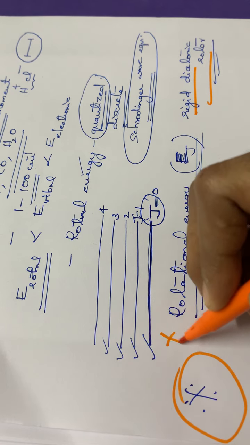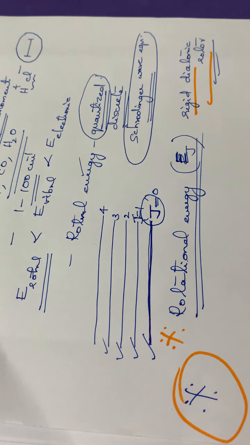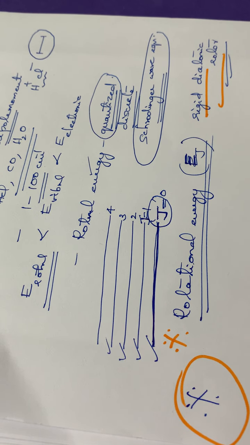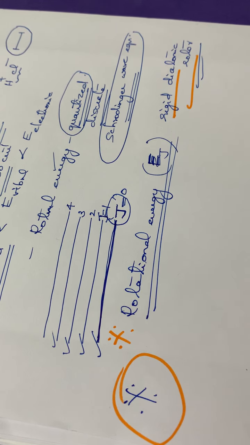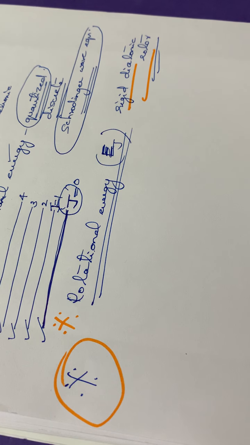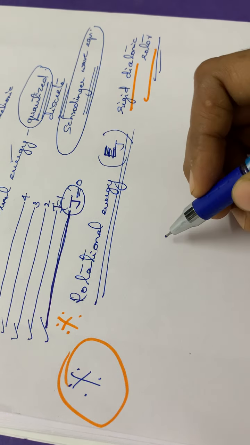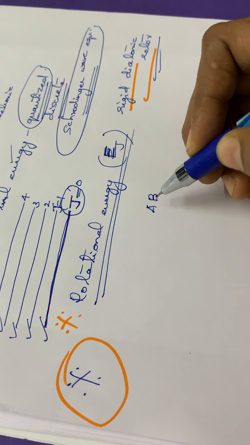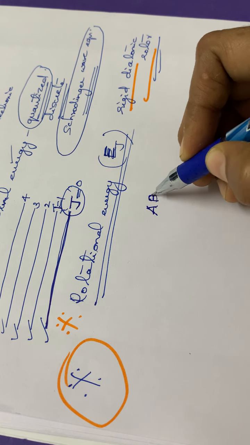Okay, so this is very, very important. You have to study the derivation thoroughly. While coming to the derivation of this rotational energy, first we have to consider a diatomic molecule AB.